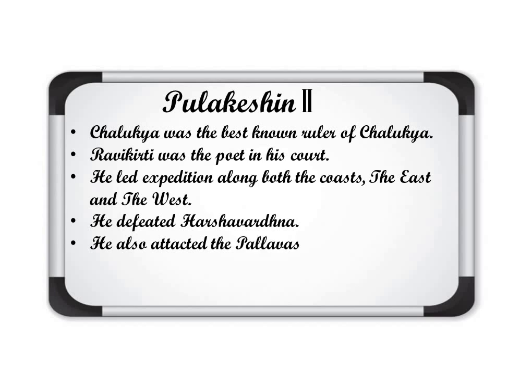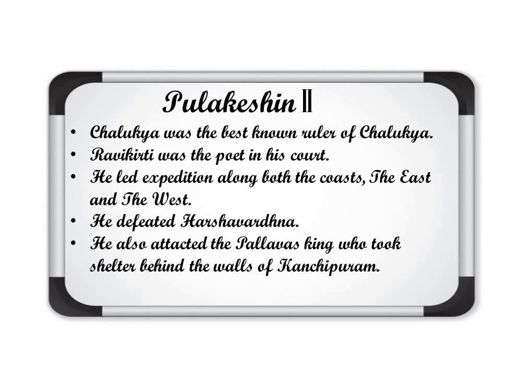He also attacked the Pallava king, who took shelter behind the walls of Kanchipuram. Kanchipuram, as we discussed, was the capital of the Pallavas. So they took shelter behind the walls of Kanchipuram. This is all about the ruler Pulkesin II, the best known ruler of the Chalukyas.